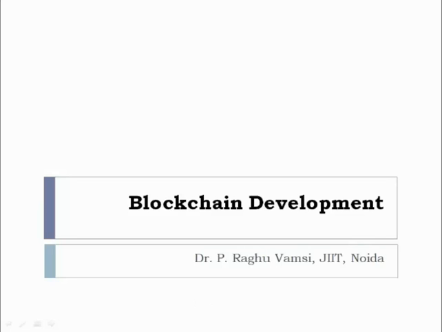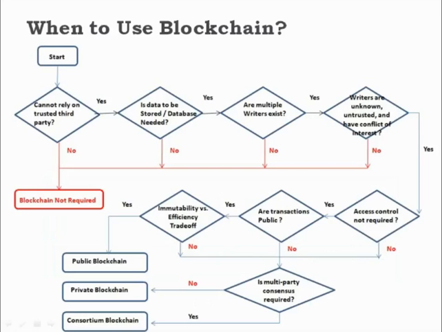In the last lecture, we started with blockchain development, in which we have seen when to use the blockchain. We have seen a flow graph: if you cannot rely on a trusted third party, and if you require a database, and there exist multiple users, and the multiple users involved in that application have different conflicts of interest. In these cases, you can choose a project as a blockchain project. If any of these are no, then blockchain is not required for developing the project.